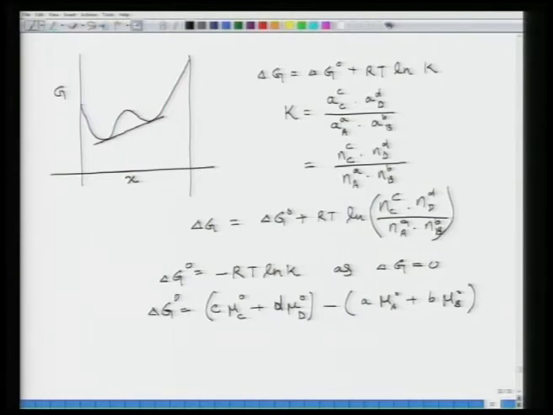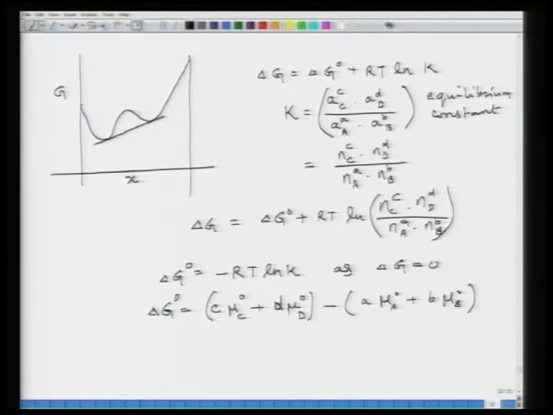So, now K, as you know, is nothing but the equilibrium constant, or often referred to as the reaction constant, which relates the activities of products to the reactants under given conditions.